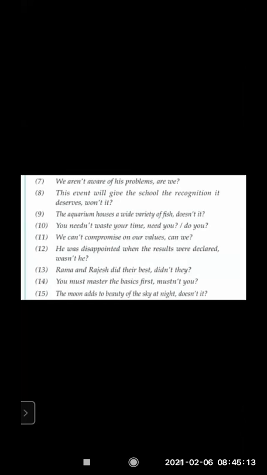You must master the basics first. Must is there. It is an affirmative sentence. So you can see the 14th one, the second last one. Mustn't you? Must not becomes mustn't. Okay, how to write mustn't? M-U-S-T apostrophe T. The last one, the moon adds to the beauty of the sky at night. Doesn't it? Again, adds. And the moon, we are talking about the moon, the third thing. So, doesn't it?